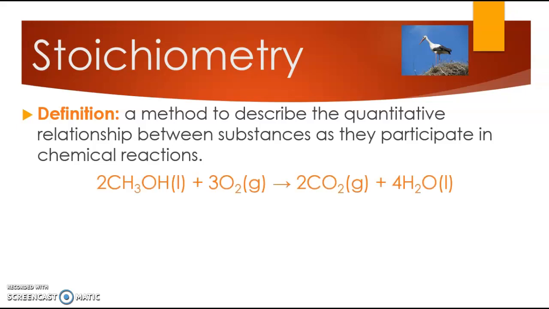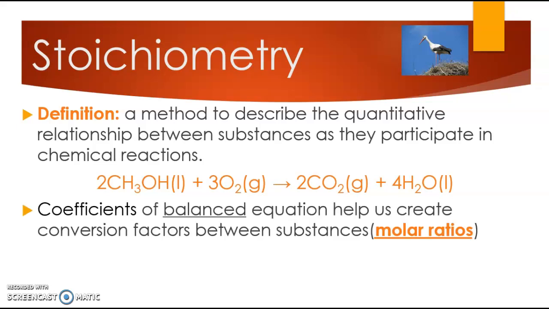And our recipe in this case, though, is going to be a balanced chemical equation. The reason it's so important that it be balanced is that the coefficients of the balanced chemical equation help us create the conversion factors between the substances. Because in the same way, when you think about crepes, there's no relationship between eggs and milk outside of that recipe. I can't ask you how many cups of milk are there in an egg.